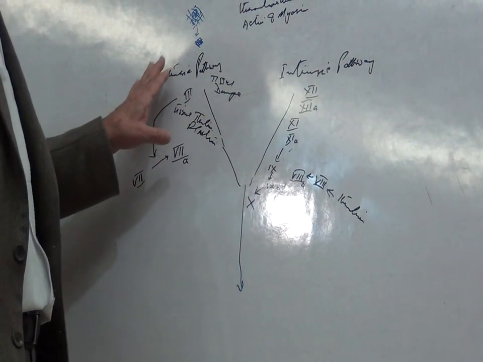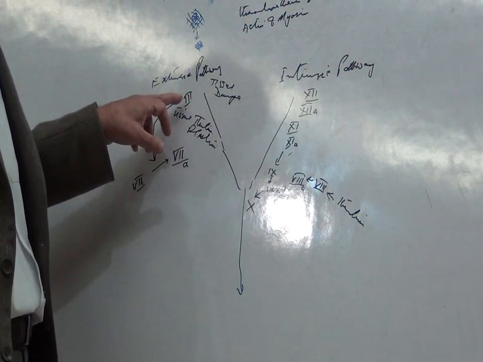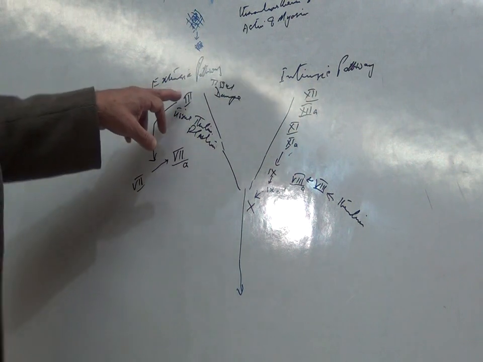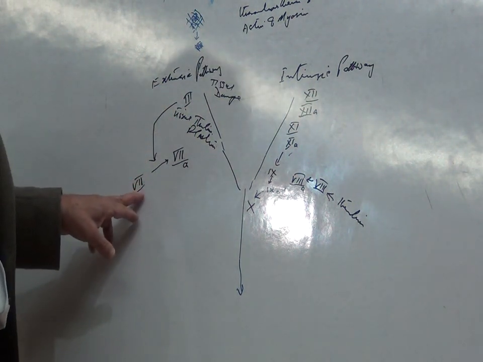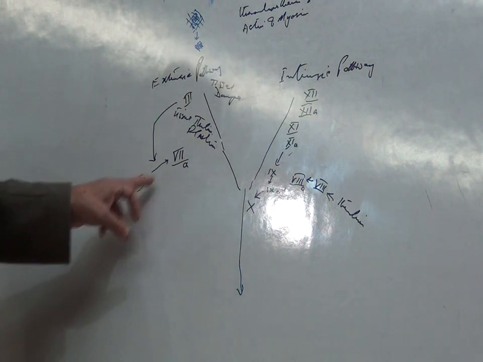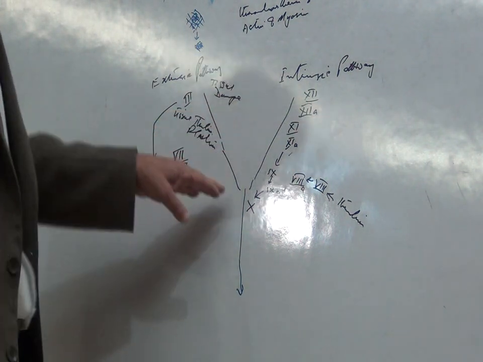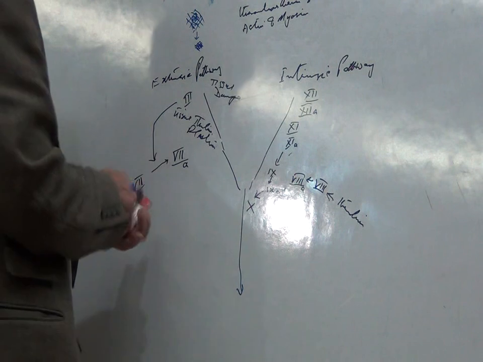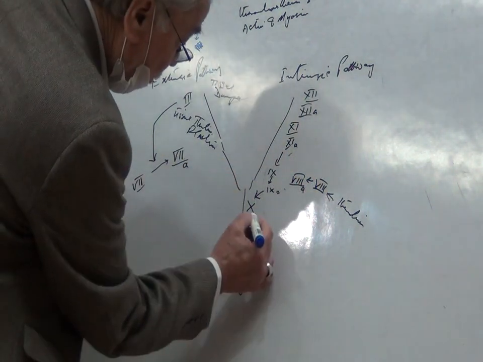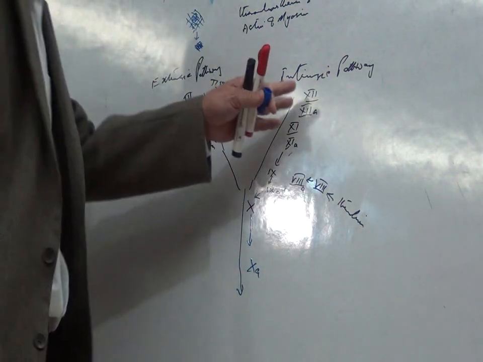So in the extrinsic pathway, tissue damage takes place. The tissue thromboplastin, that is the third clotting factor, is released, and then the third clotting factor converts inactivated factor 7 to activated factor 7, and then they go and convert unactivated factor 10 to activated factor 10.